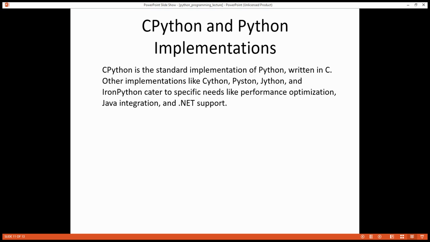CPython and Python implementations. CPython is the standard implementation of Python, written in C. Other implementations like Cython, Pyston, Jython, and IronPython cater to specific needs like performance optimization, Java integration, and .NET support.